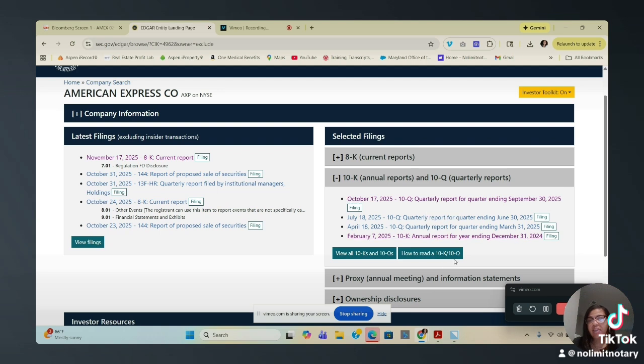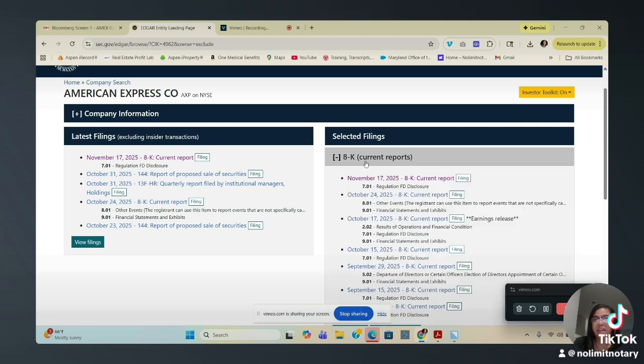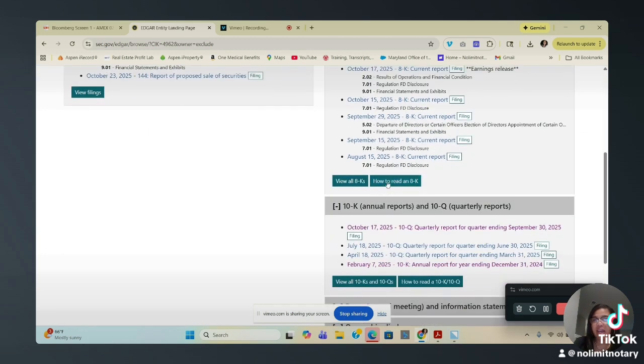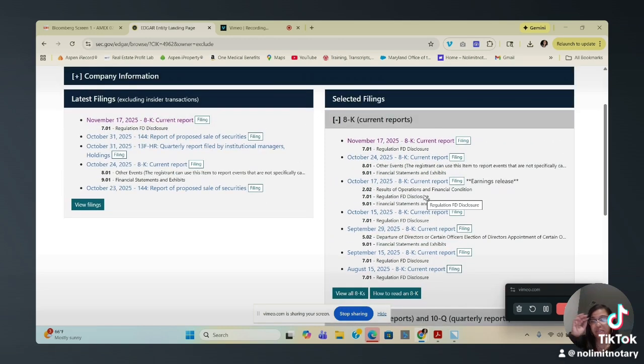By the way, guys, if you having a little confusion, because again, this is not legal advice. I can't give you any type of legal advice. I say that, I try to say it in all my videos anyway. This is life advice. This is stuff that I've been through already, okay? So if you don't know how to read it, it says it right here, how to read the 10K. If you don't know how to read the 8K, it says the same way, how to read the 8K. You gotta know when you're in there, you're talking to people, you need to know how to talk and be confident in what you're saying.